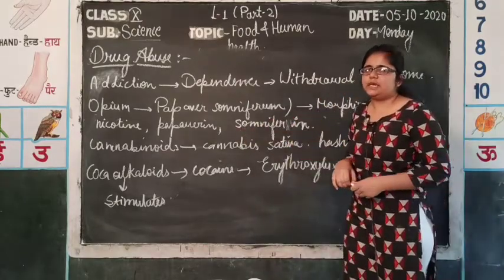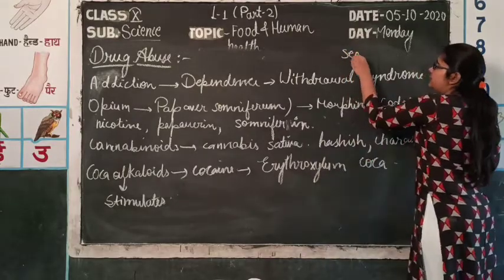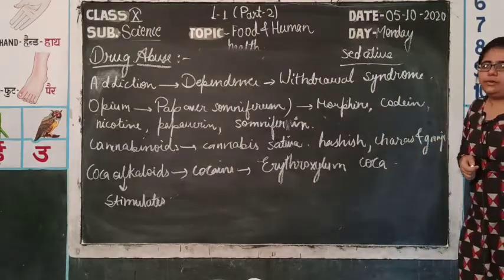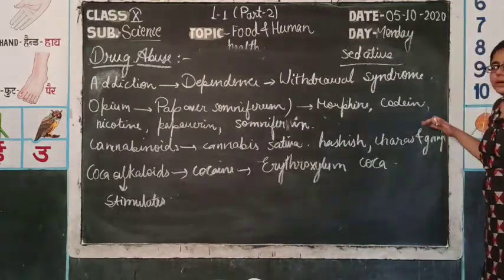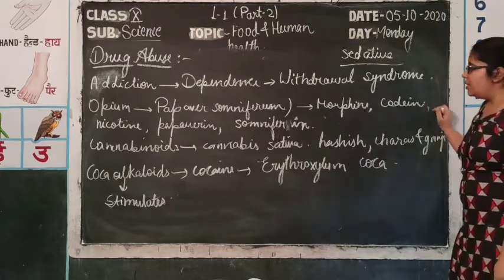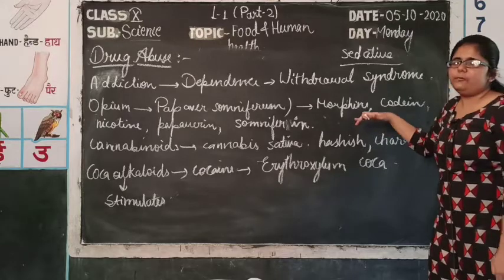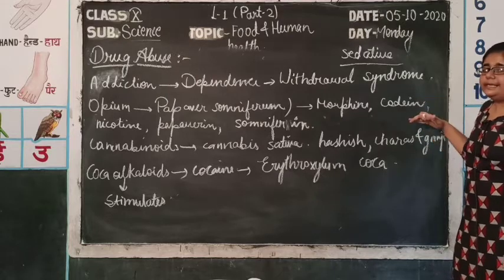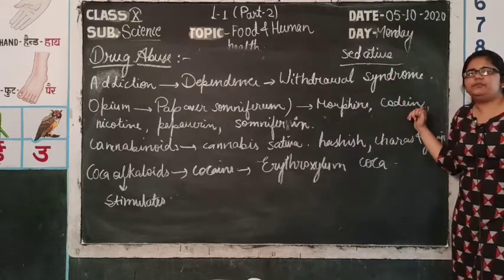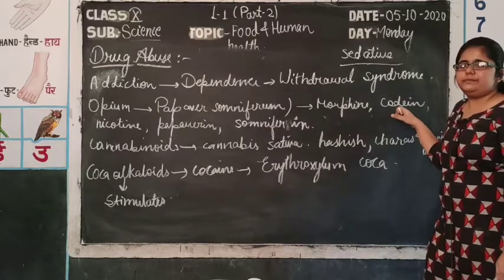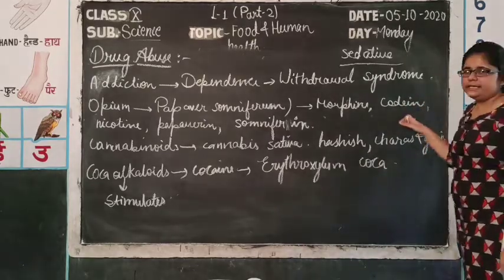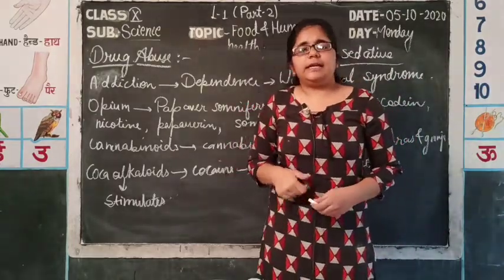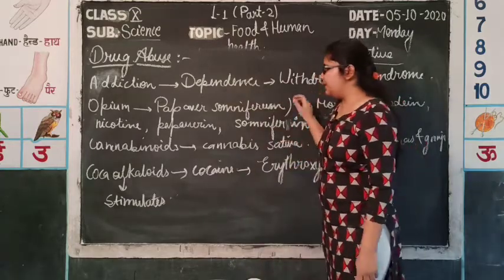These substances are sedative, that means they decrease the activity of CNS. In heart surgery or any surgery with excess pain, like labor pain, morphine is used so that the feeling of pain decreases, as opium alkaloids like morphine or codeine decrease the activity of the brain so that the feeling of pain is reduced. So, opium drugs are sedatives, that is painkillers, but their use apart from medicinal uses and excess use leads to several disorders in the body.